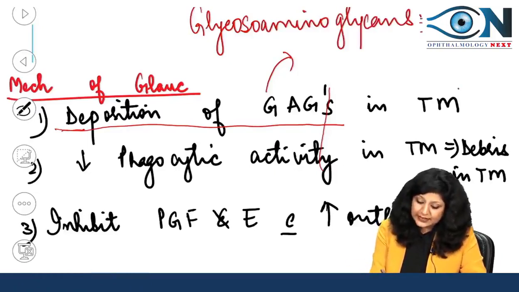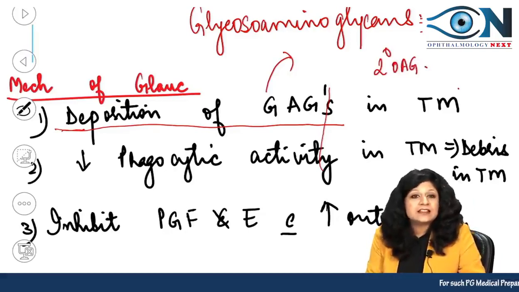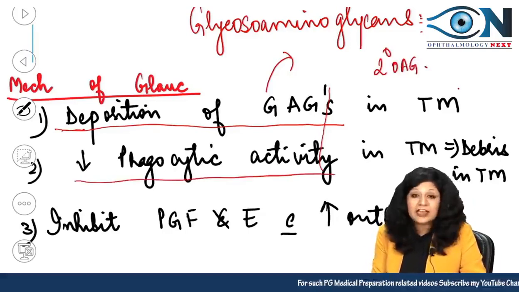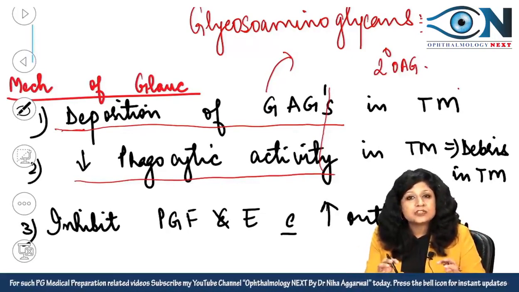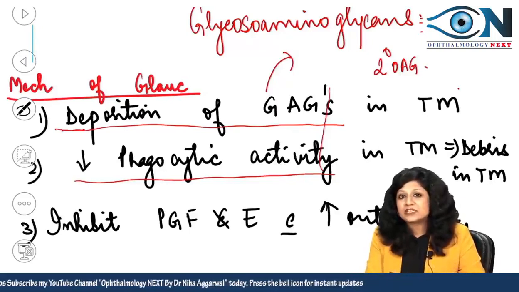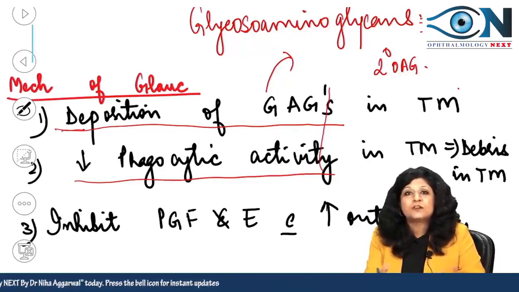So obviously there can be trabecular blockade, and due to this reason it is causing the secondary open angle type of glaucoma, right? Then second thing, it is also decreasing the phagocytic activity which is going on in the trabecular meshwork.